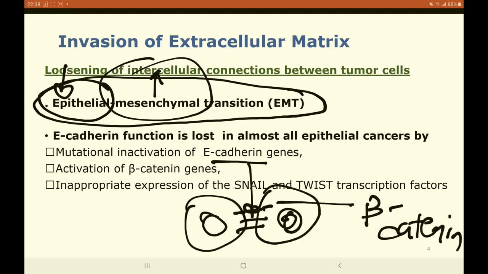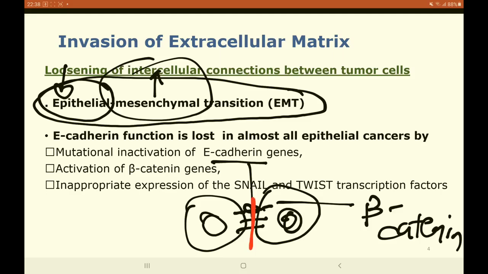Now, until the tumor cells have breakage of these intercellular connections, that is the E-cadherin, the tumor cells cannot invade or metastasize.